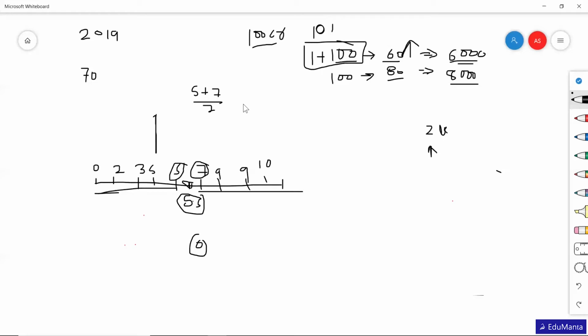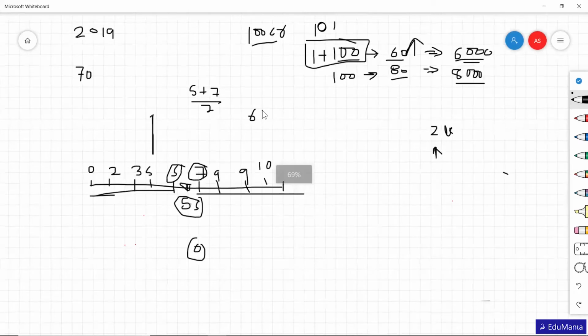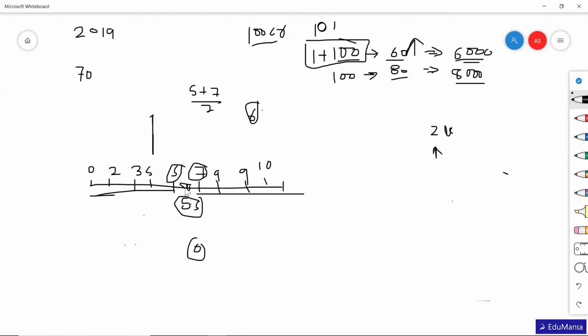Suppose 7 plus 5 is 12, and so 6 is the median according to this data. So what does it say? When I consider mark 6, it means that 50% of the students will be getting less than 6 and 50% of the students will be getting more than 6. That's what the median says. At any point where the median is, 50% of the population will have a value lower than that, and 50% of the population will have a value higher than that. I hope it is clear what the median is.